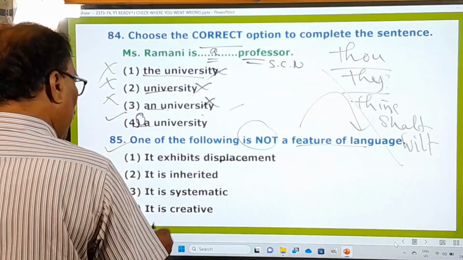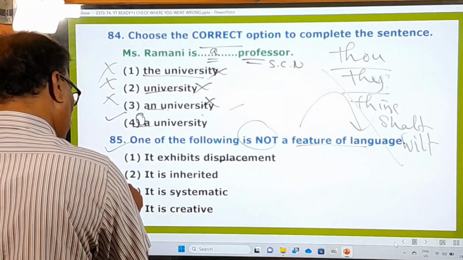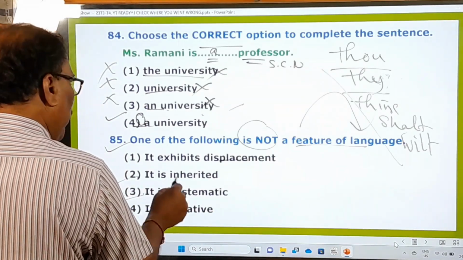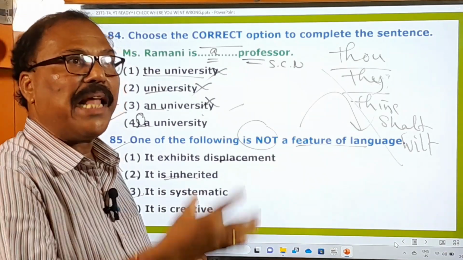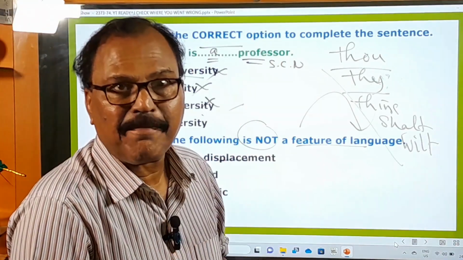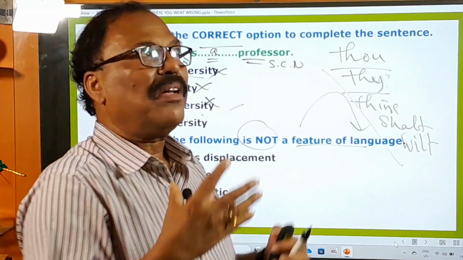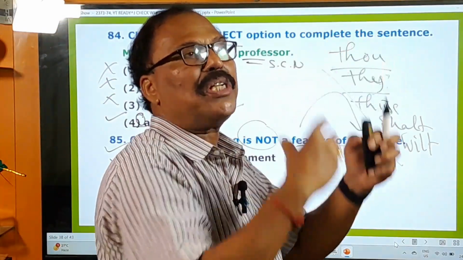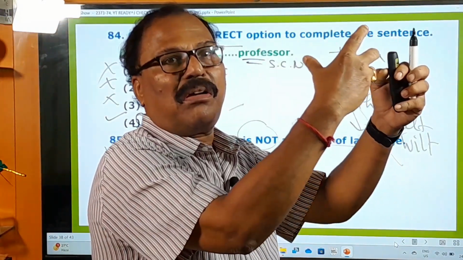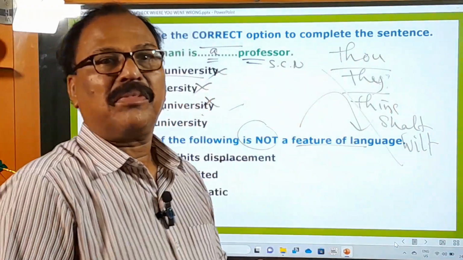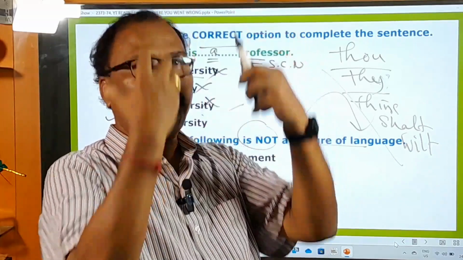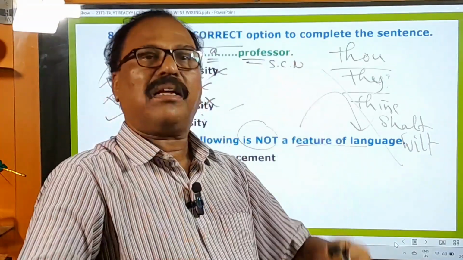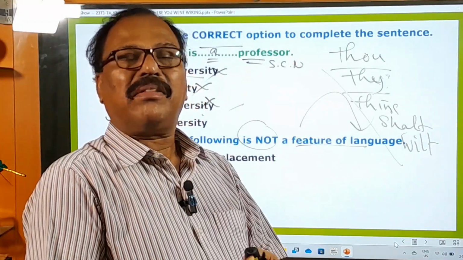Okay, and it is systematic. It's also there, and it is creative. Okay, but it is not inherited. That means inherited means language cannot be inherited. That means don't say that for Telugu parents, the children born to the Telugu parents are not supposed to speak only Telugu. The children born to Hindi parents or Tamil parents are not supposed to speak only Tamil or that language only. They can speak some other language.